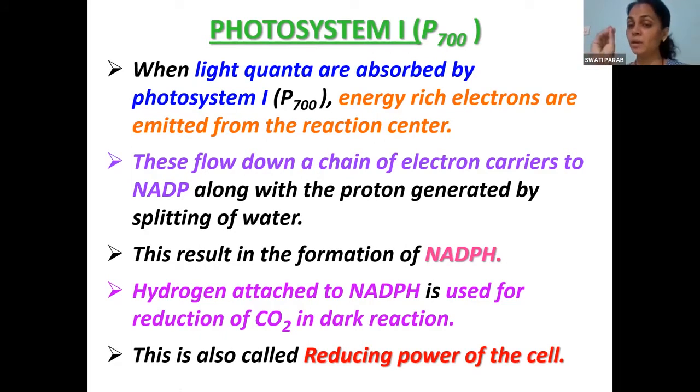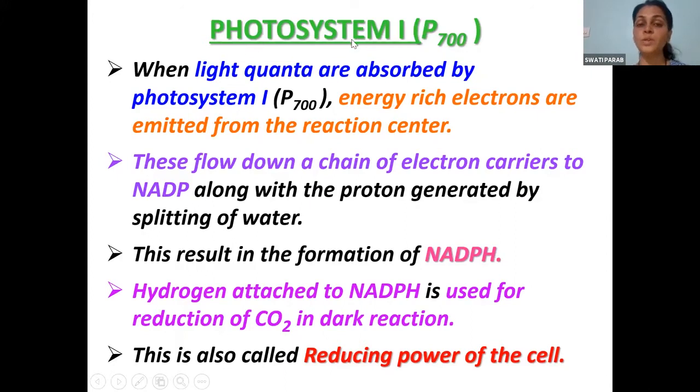What happens in the light reaction? In the light reaction, there is photolysis of water, and in the dark reaction, there is formation of carbohydrates, that is glucose, from carbon dioxide. And that is the reason it is called the reducing power of the cell. Why? Because here the reduction reaction takes place. Hydrogen is taken up by NADP to form NADPH, and further this NADPH will be used in the reduction of carbon dioxide to form carbohydrates. That is the reason it is called the reducing power of the cell.